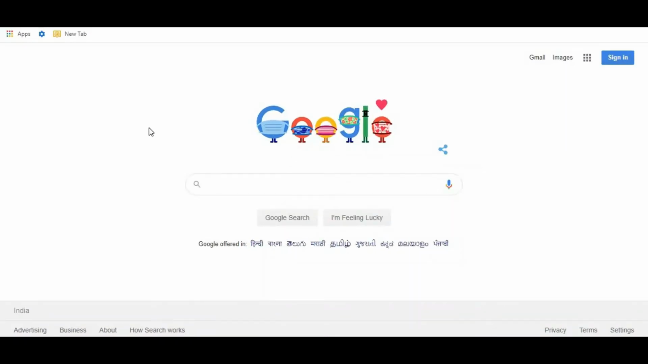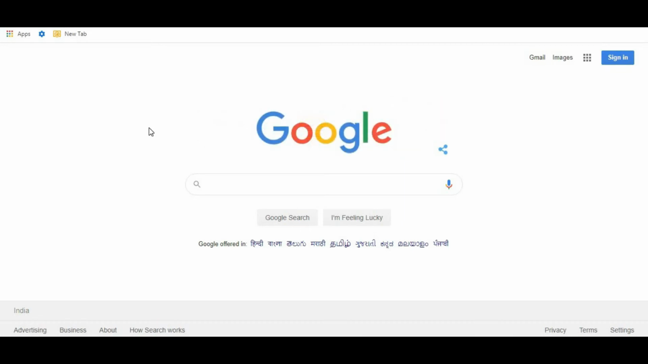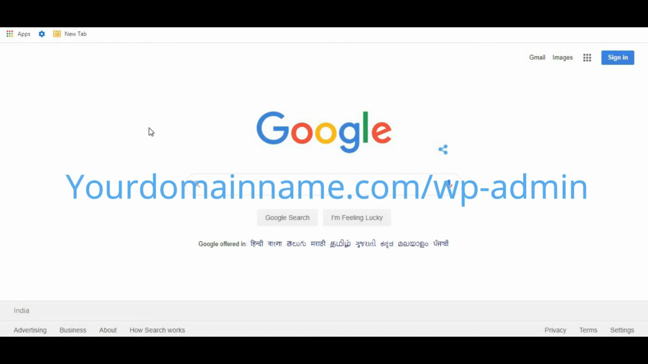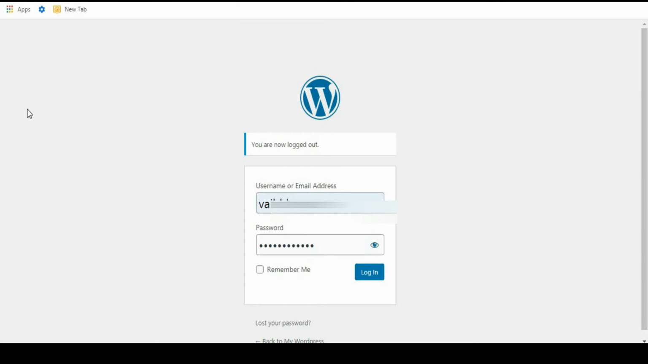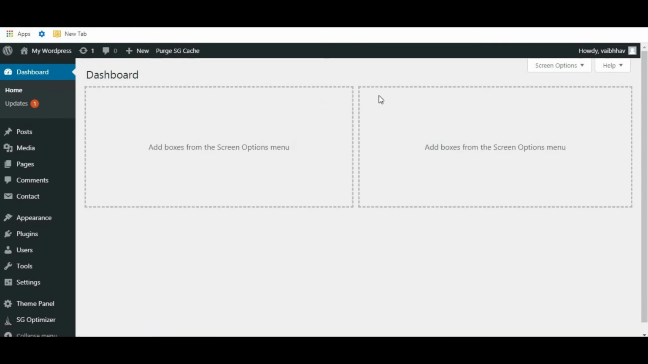So after the WordPress installation, to log into your WordPress dashboard, just open your browser and type your domain name /wp-admin, then hit enter. Then you will be redirected to this page. This is the WordPress login form. Type your username or email ID and password and click on this login button. So here it is. This is the WordPress dashboard.